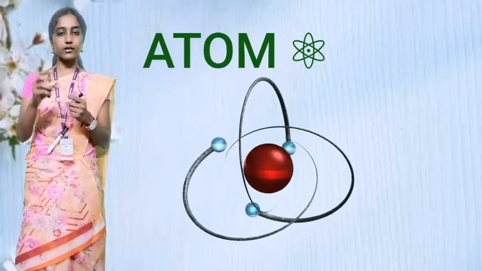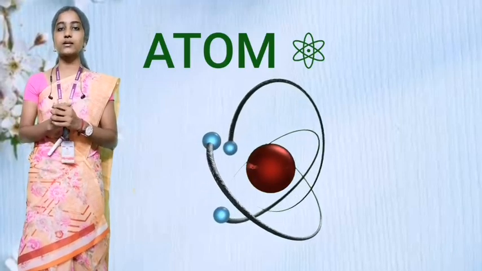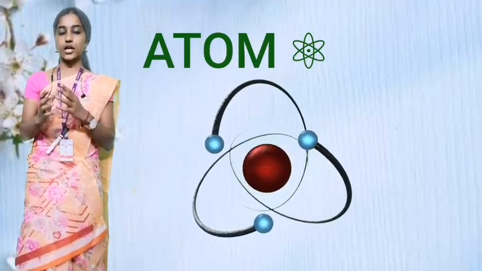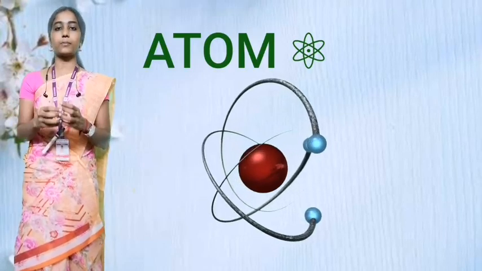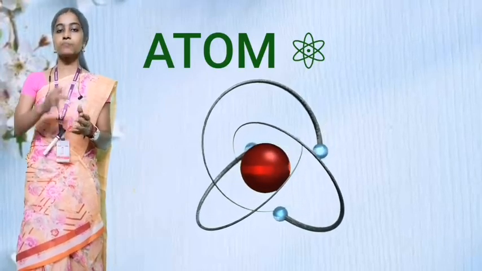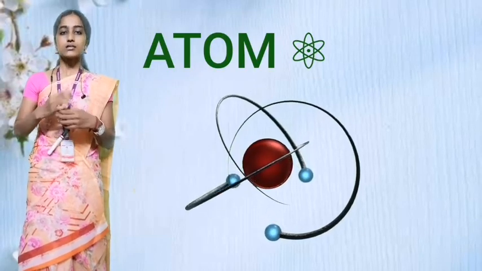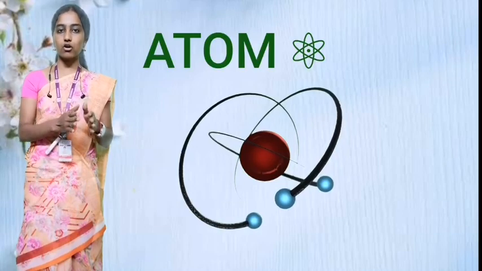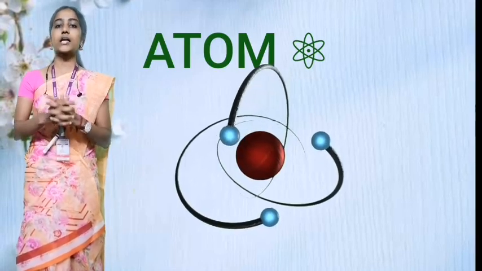The proton and neutron are present inside the nucleus at the center of the atom, whereas electrons revolve around in different paths called orbits. The number of protons and electrons is equal, hence there is a strong force of attraction between them. The electrons in the innermost orbit are strongly attracted by the protons and are difficult to remove from an atom, whereas the electrons in the outermost orbit are loosely bound and can be removed easily.